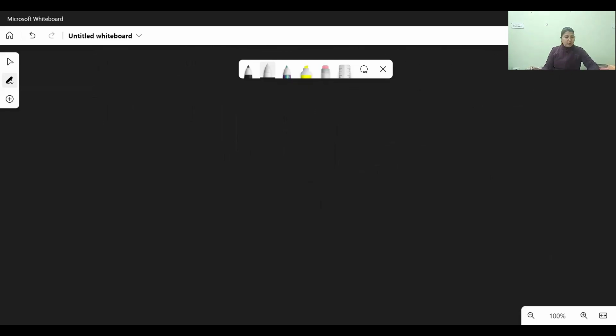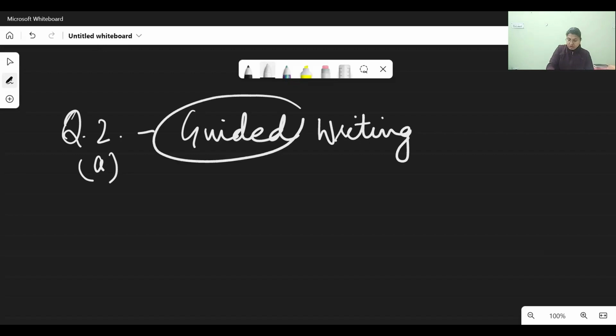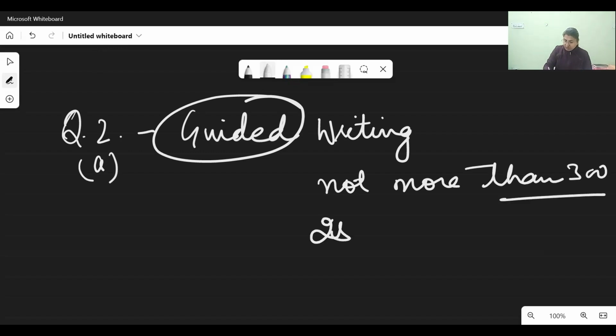Now the next question that you get is always the guided composition. You see, question 2 is divided into two parts. I am discussing the first part, that is guided writing. Why is it guided? Because you are provided guidelines in this question. And children, please understand, you have to focus on two things. See, first of all, let's talk about its word limit also. This is not more than 300. Not more than 300 means that at least 250 words should be there, right?